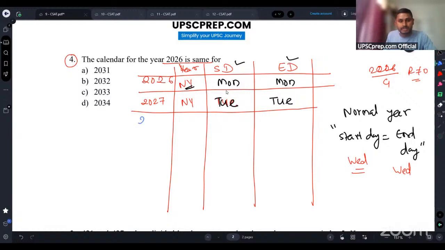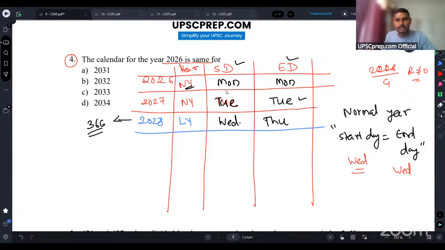Now it comes to year 2028. It is a leap year. So what will happen? It will start on Wednesday because last year ended on Tuesday, but it will not end on Wednesday, it will end on Thursday because you have a total of 366 days in a leap year. So it will take one more day to end. Now the next year, 2029, is again a normal year.